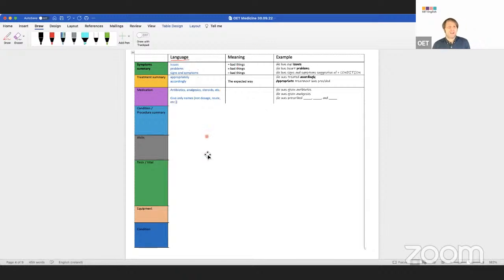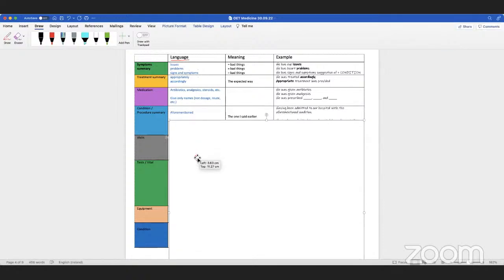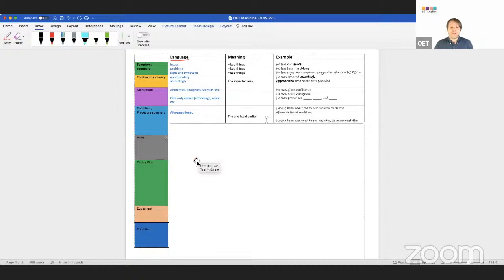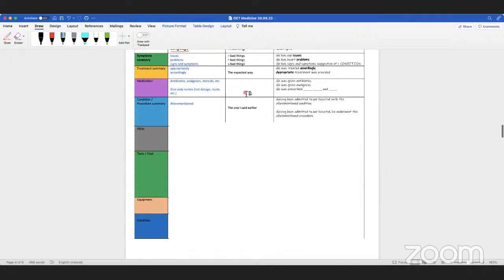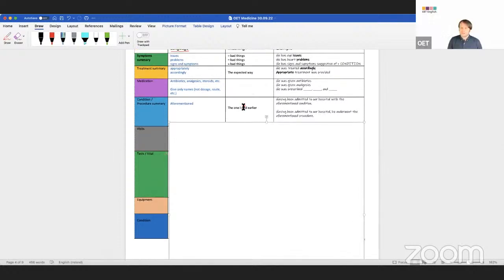What about condition? Let's go a bit faster. What did I say yesterday for condition? Aforementioned. Everyone, what does it mean, aforementioned? Previously mentioned. We already talked about it. Mr. Jones underwent the aforementioned procedure. I don't need to say left leg, tibia, blah, blah, blah, procedure. I can just say aforementioned because where did I mention it before? I said it in the introduction, maybe, or maybe in the timeline, and now I'm in timeline 2.